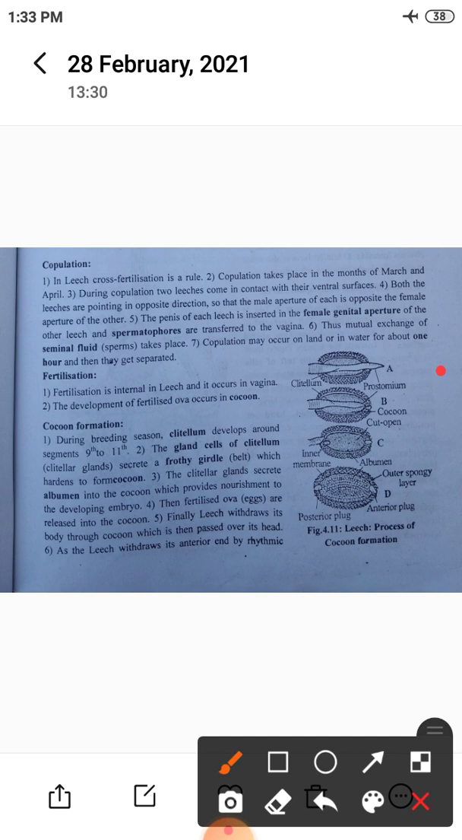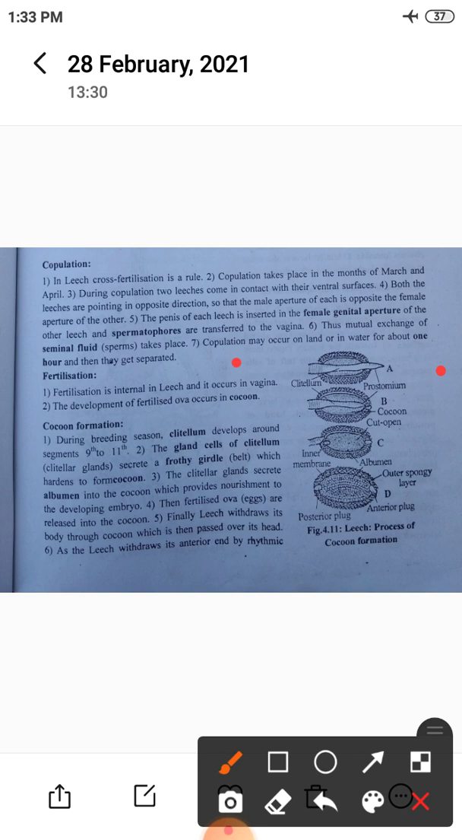So the spermatophores are transferred to the vagina. Thus, mutual exchange of seminal fluid and sperms takes place. Copulation may occur on land or in water for about 1 hour, and then they get separated. What time is required for copulation? About 1 hour.